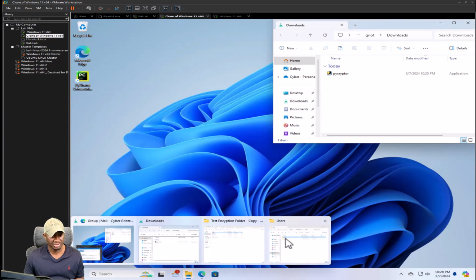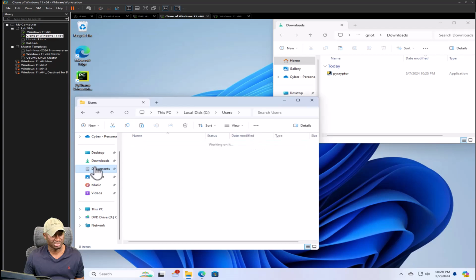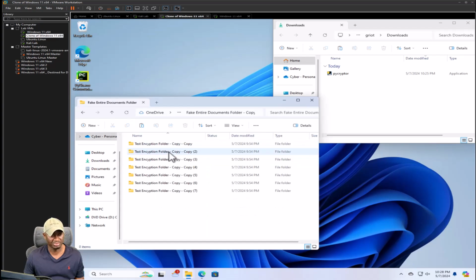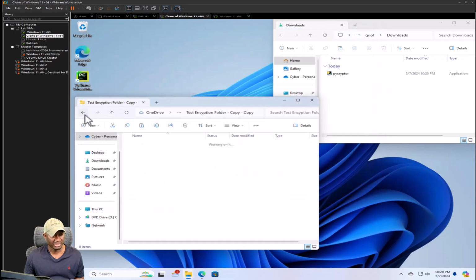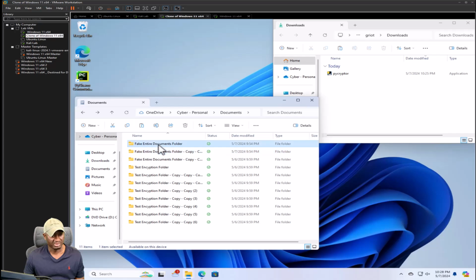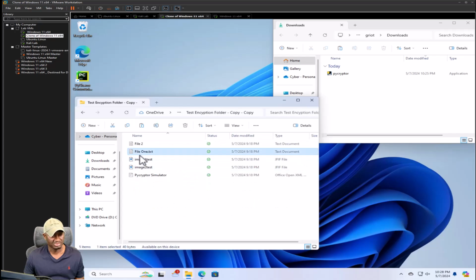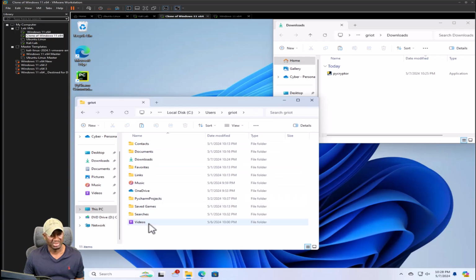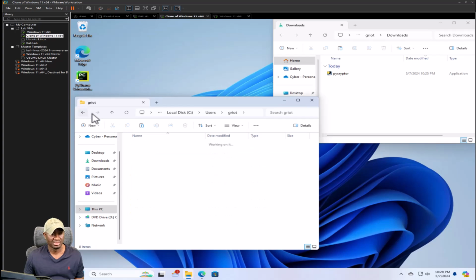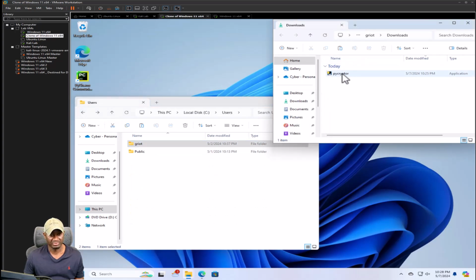Let's do a check first before we do that. Let's go to documents again, just to make sure that nothing is encrypted in here. So we open this random file, all good. Go back, random file, random file, all good. So everything is good. If this works, once we click on it, everything under Griot will pretty much be encrypted. So let's run our favorite updated software, and let's see what happens.